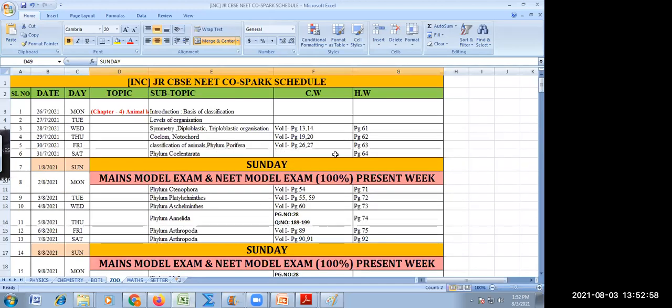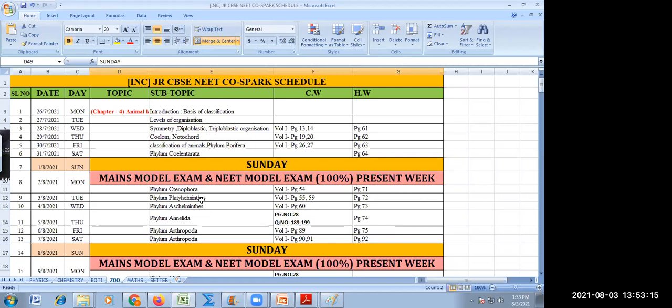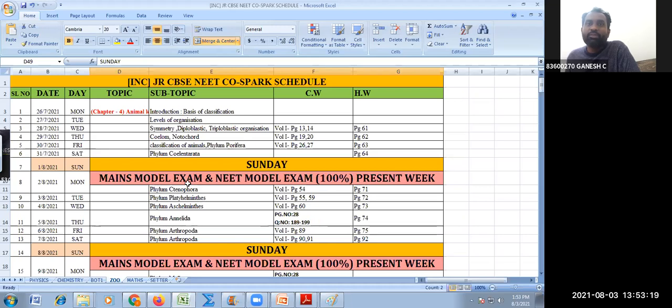Okay, so this is your syllabus. What is covered is animal kingdom. We have completed up to Coelenterata. We have started with Ctenophora yesterday. We have completed Platyhelminthes for today. And this week's syllabus is from Ctenophora to Arthropoda.